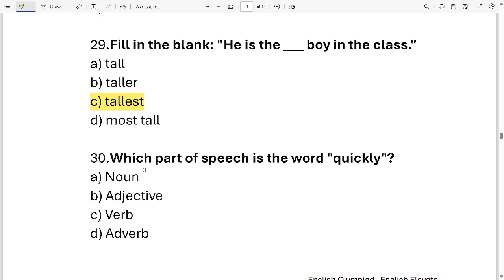Question number 13. Which part of speech is the word quickly? Here are your options: noun, adjective, verb, adverb. These are the four options. Which one is correct? It is option C, adverb.